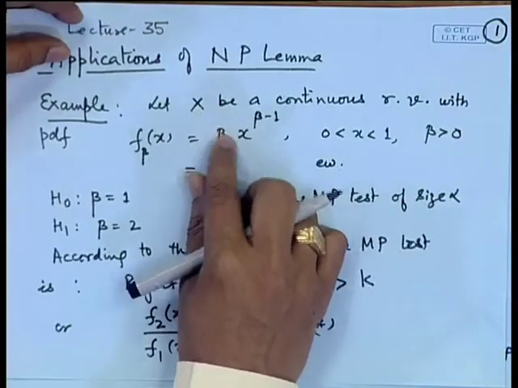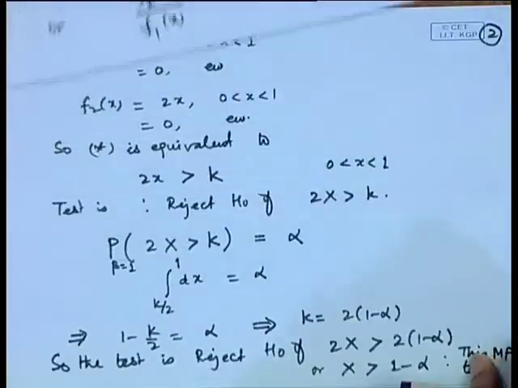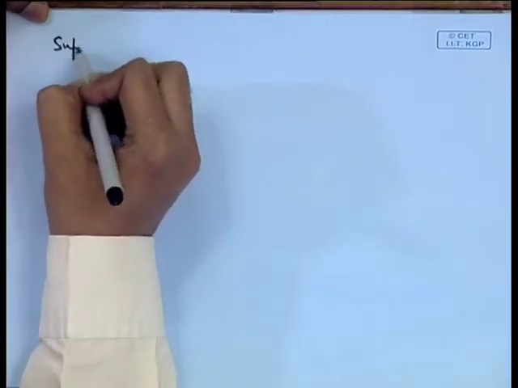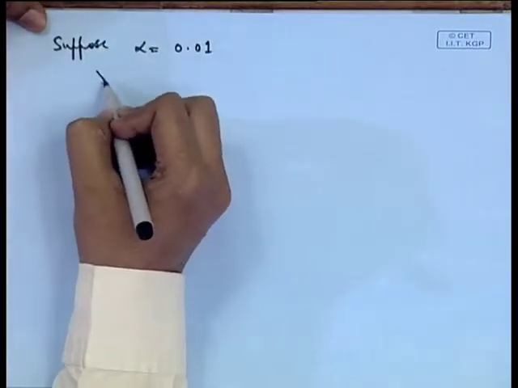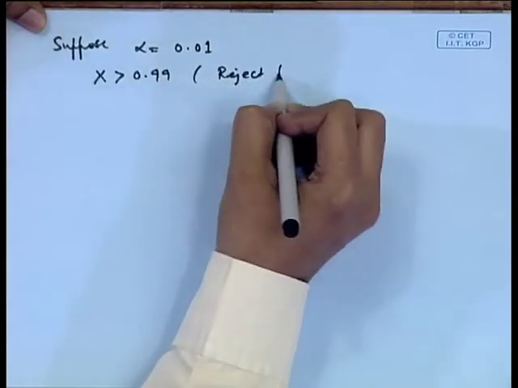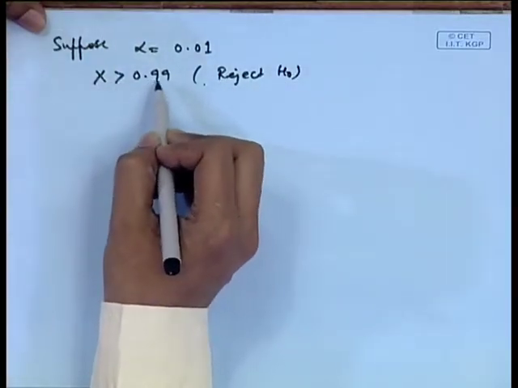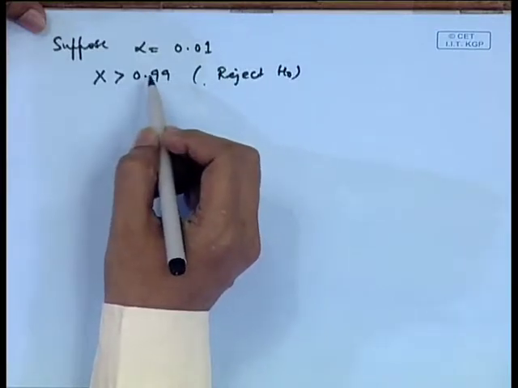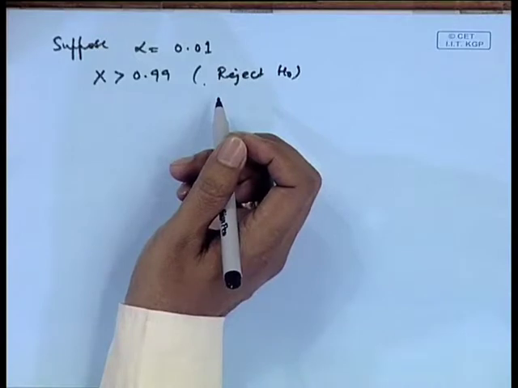We observe a random variable from this population and we see its value. So, suppose alpha is equal to say 0.01, then I should observe x to be greater than 0.99, then only you will reject h naught. On the other hand, if you observe x to be less than or equal to 0.99, you have no reason to reject h naught. So, this is the test function for the most powerful test.